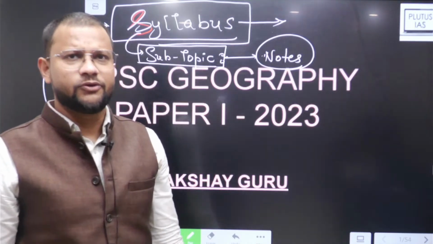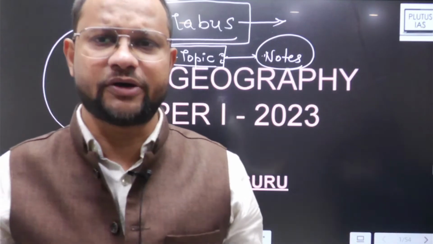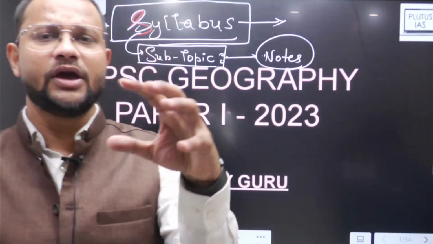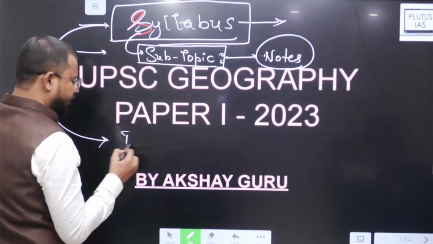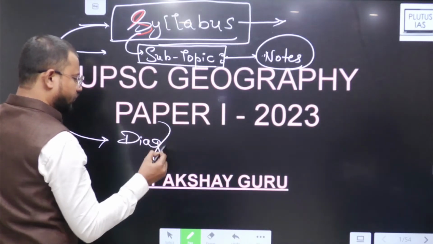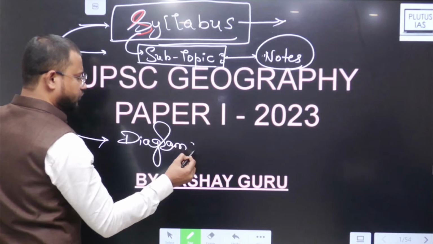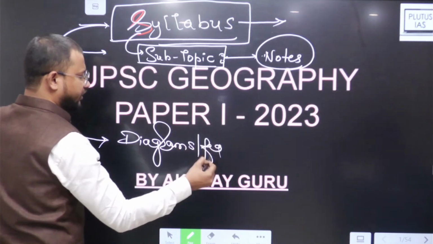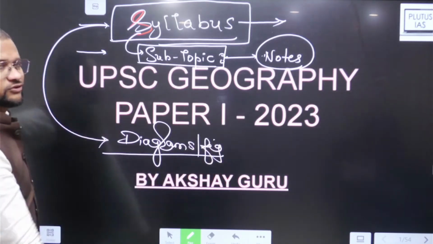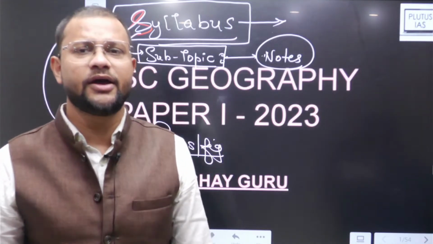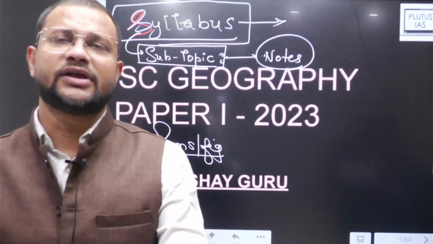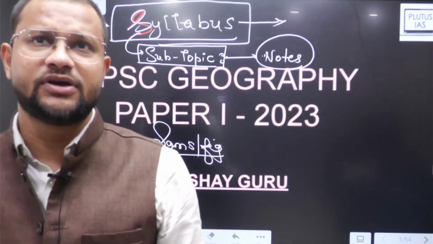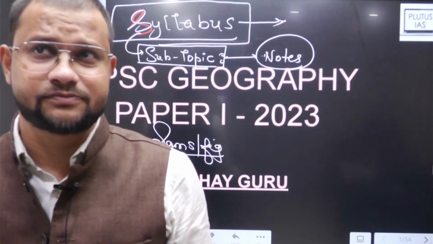In section A, physical geography and human geography, all questions are absolutely approachable, provided you successfully incorporate diagrams or figures wherever possible. Wherever possible, you are supposed to incorporate the respective diagram or figures into it.